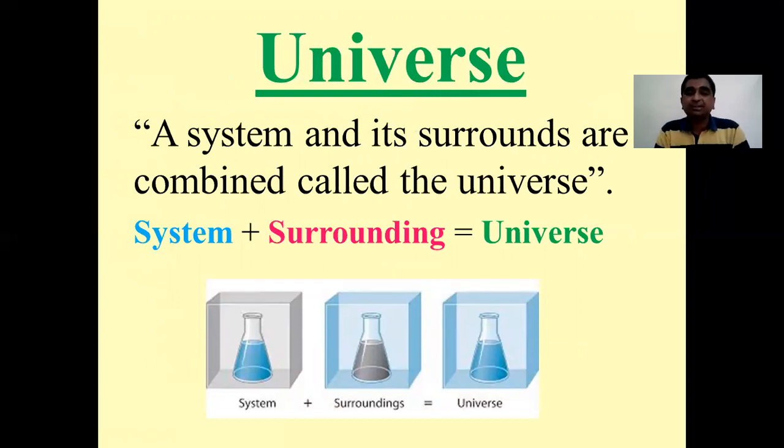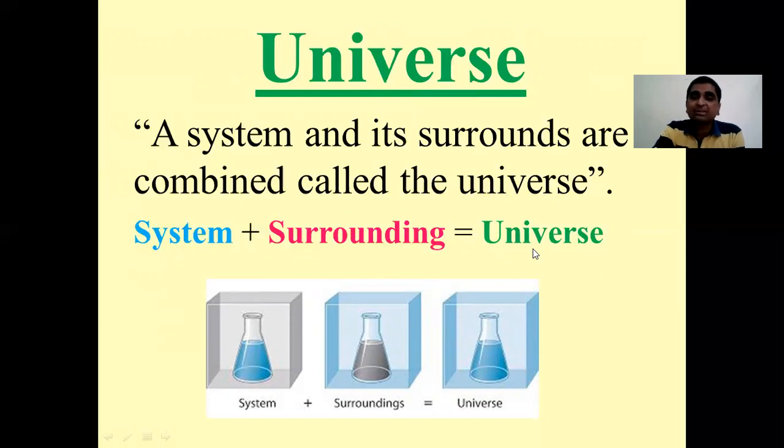So what is this universe? In Marathi, for universe we say Vishwa, but that is something different here in case of thermodynamics. So universe is nothing but the combination of system and its surrounding. Simply, in simple language, a system and its surrounding are combinedly called the universe. So system plus surrounding, they constitute the universe.